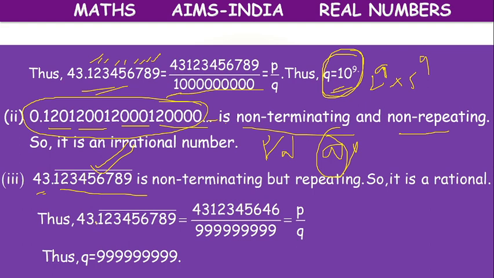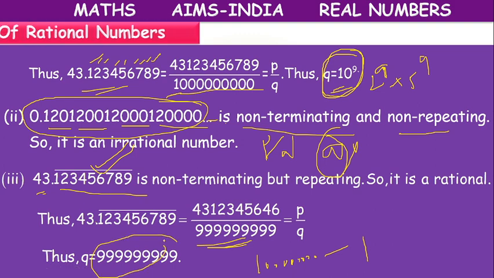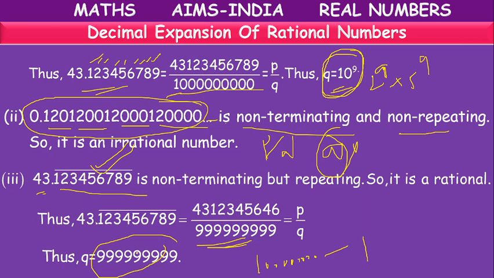Like these numbers we have, how do we turn them into rational numbers? For how many digits is the bar there? From that number, 1, 2, 3, 4, 5, 6, 7, 8, 9. We have to take 10 power 9, and from that we have to subtract 1. Then all 9s will be there. That will be the denominator. So here the Q value consists of all 9s, which means it can have factors other than 2 and 5.